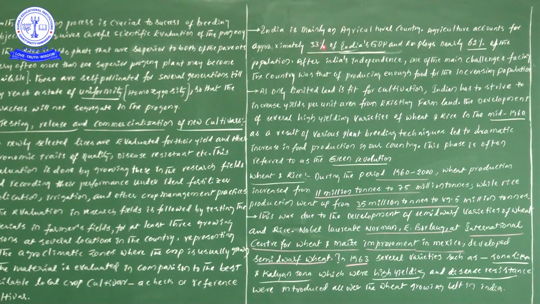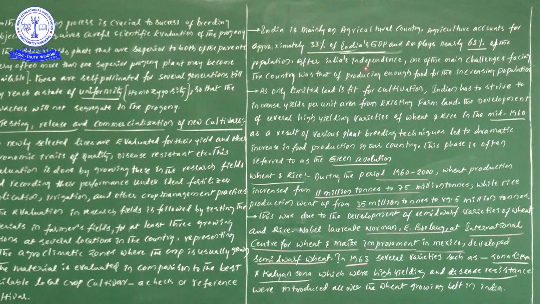This is important from the NEET examination point of view. Next, in our India's total population, 62% of the population are doing agriculture as a job, job employees, nearly 62% of our population. I hope you understood this one, easy bit only.